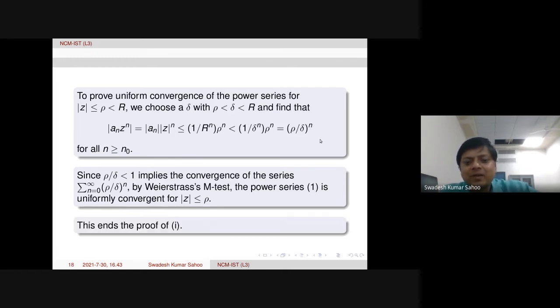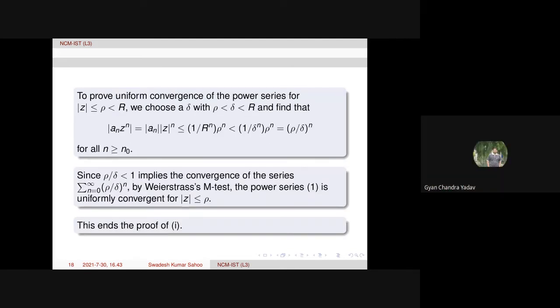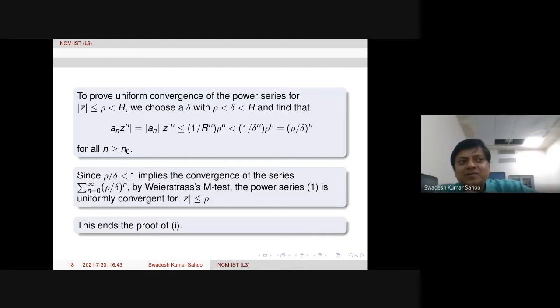Which convergence is stronger, uniform convergence or absolute convergence? Uniform convergence is stronger, because it converges for all points uniformly. If we look at the definition, for all points we must get a single delta.